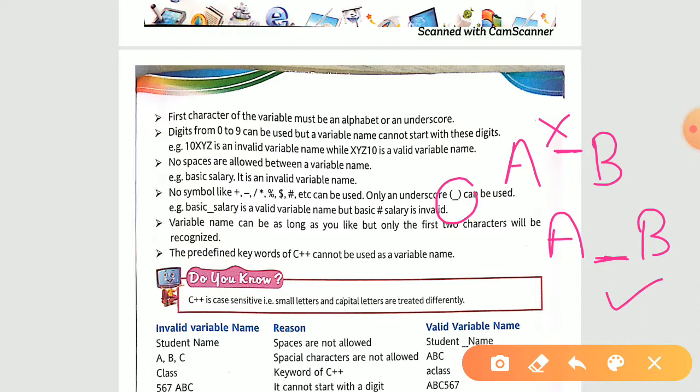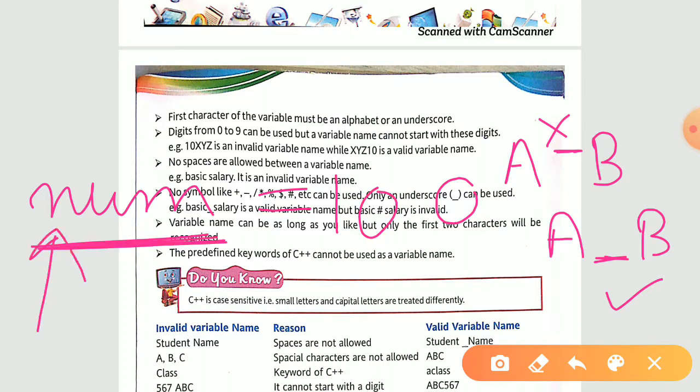So the first character we are talking about, let's say you have stored num equal to 10. We are talking about this variable and its first letter, and it says that the first letter should either be an alphabet or an underscore.